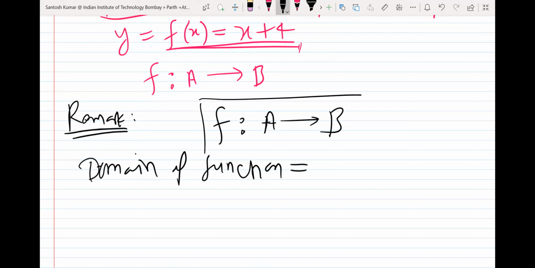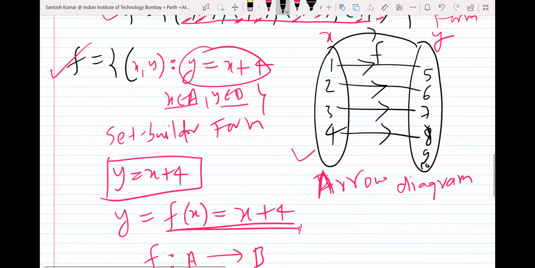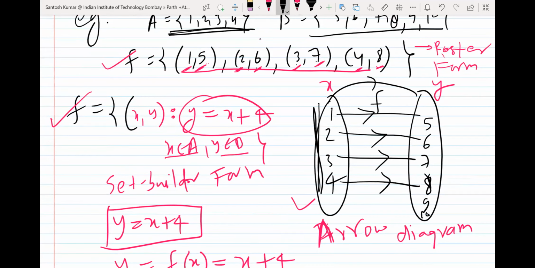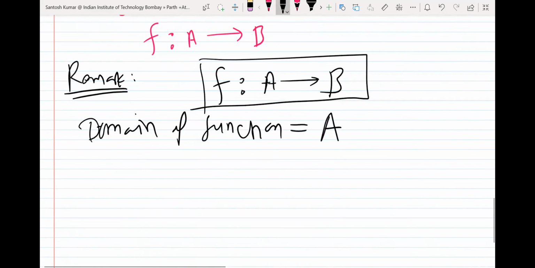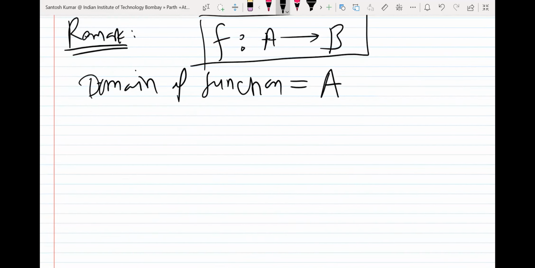If function is given like this explicitly, so domain will be set A, the first set. Or you can directly see which elements have images. In the definition of the function, it says every element of A must have a unique image in set B. That's why domain will be first set always. If function is defined from A to B, domain will be first set.